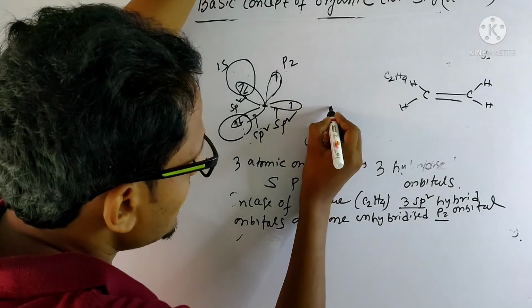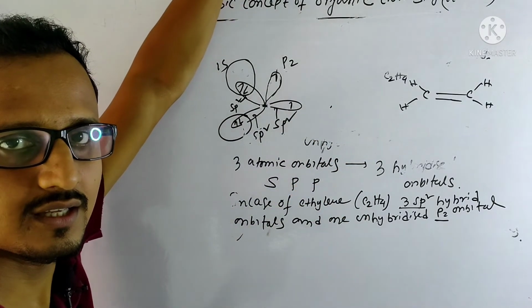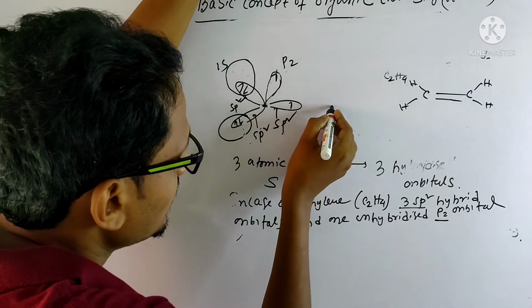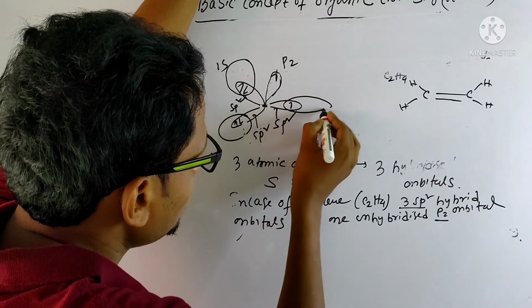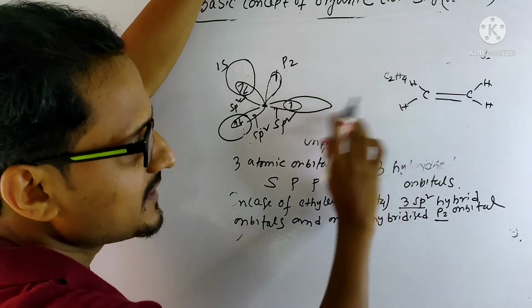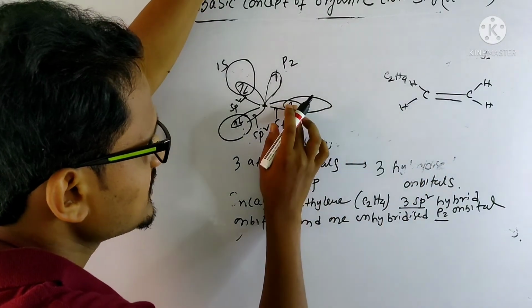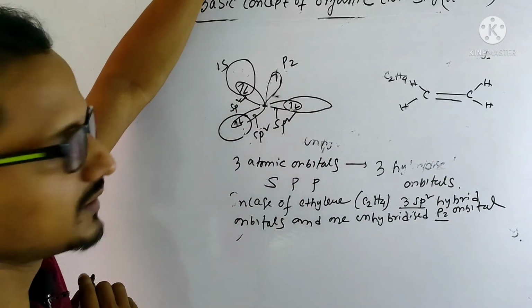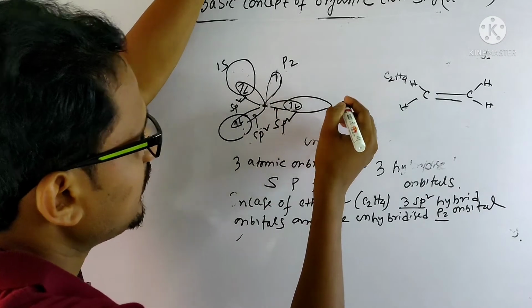Now this carbon has another 3 hybrid orbitals and one unhybridized pz orbital. One of the sp2 hybrid orbitals of this carbon will participate in the formation of a sigma bond with this carbon.